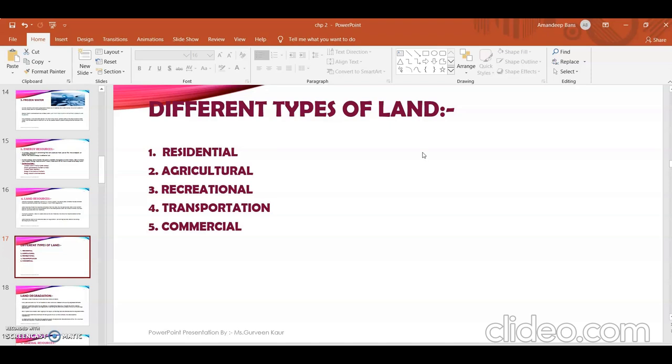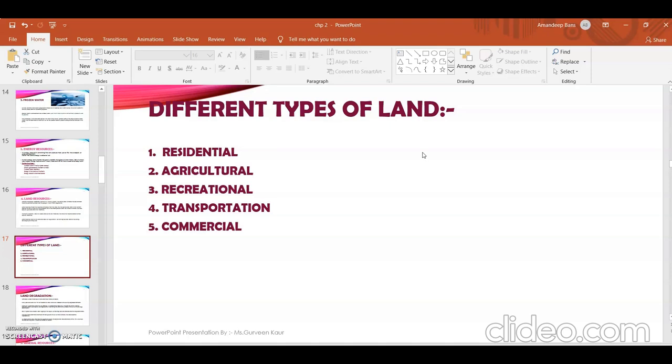A normal land is recreated for fun purposes. Hiking on mountains and swimming in lakes are the original versions, and these are not available everywhere. So a fake version is created for fun purposes, like swimming pools or parks to play. These are recreational land.